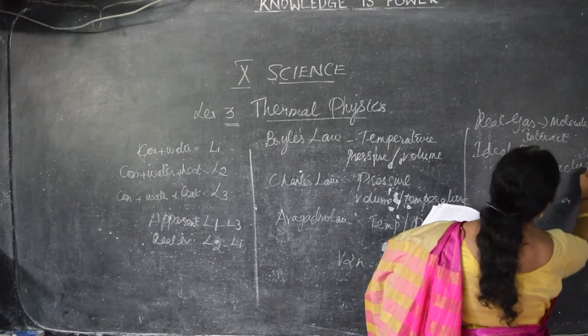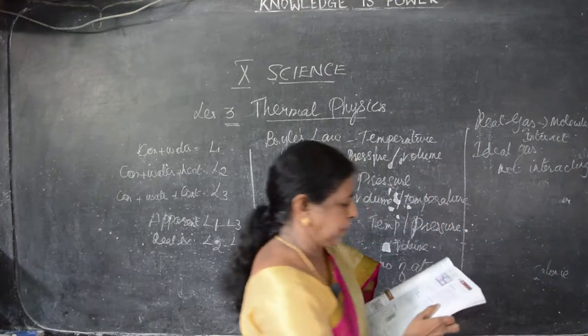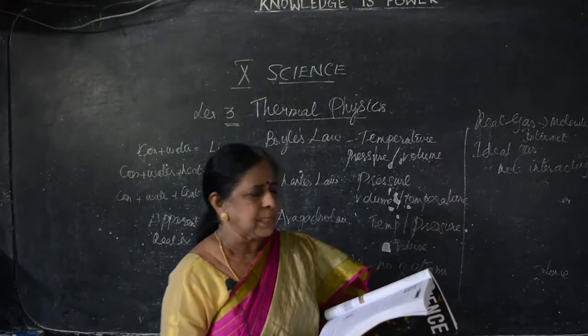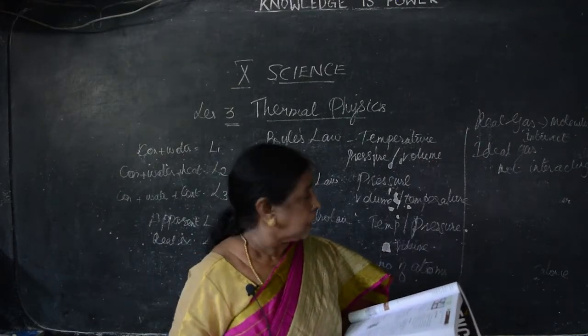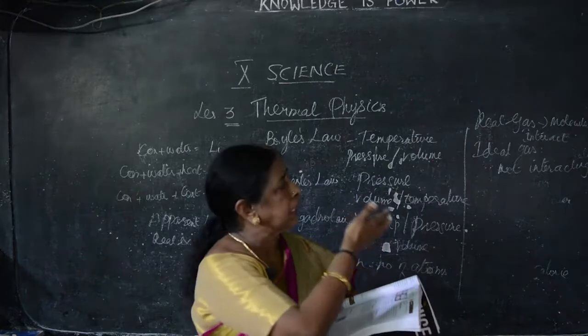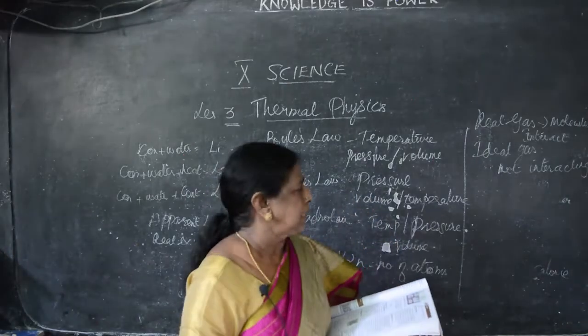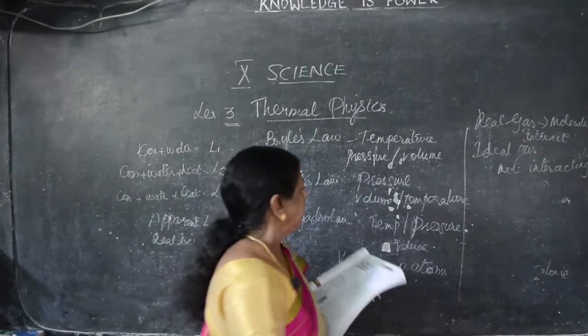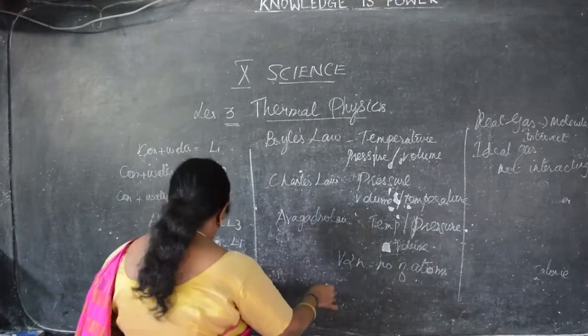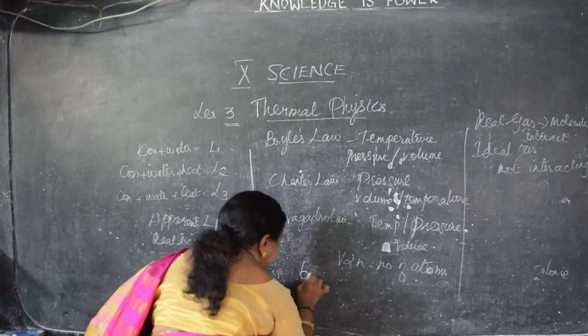The molecules are not interacting. Clear, children? This is known as ideal gas. So, ideal gases obey Boyle's law, Charles law and Avogadro law. Real gas may not obey, but ideal gas, they obey Boyle's law, Charles law and Avogadro law. And the important thing we have to say is, what is Avogadro number?